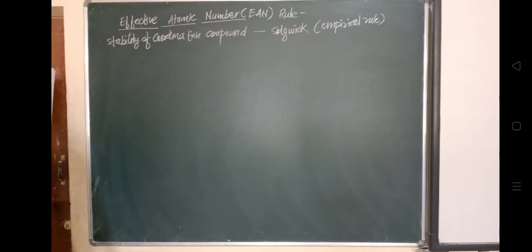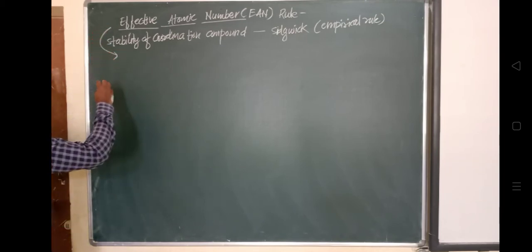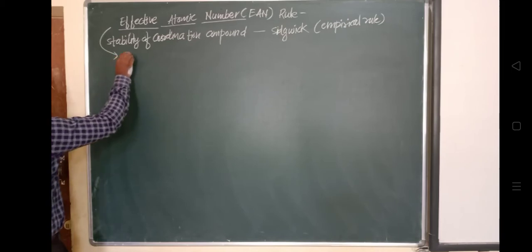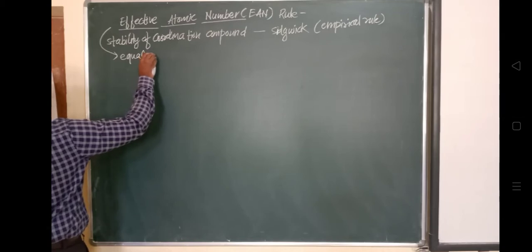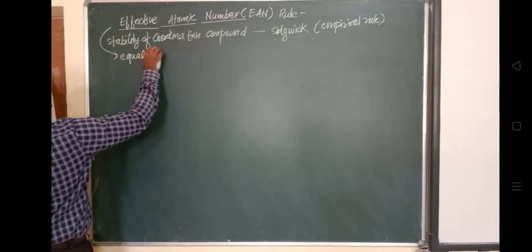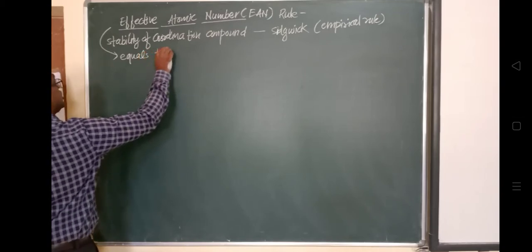Around it, the ligands are attached, and we count the equivalent number of electrons they donate. The calculation of those electrons is nothing but the effective atomic number of that central metal ion.